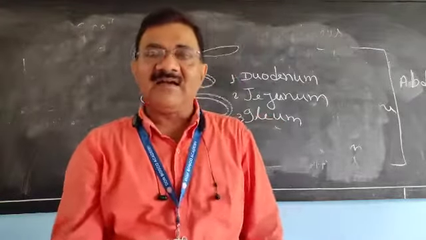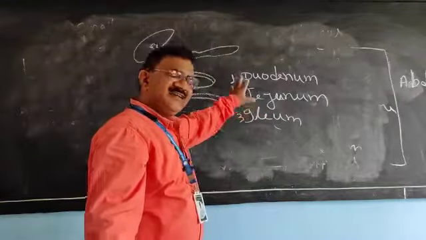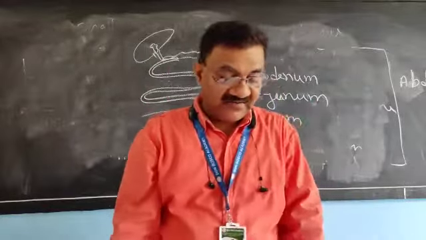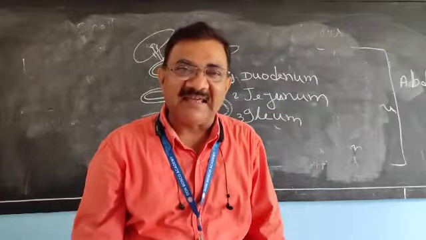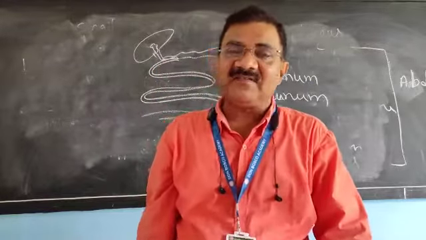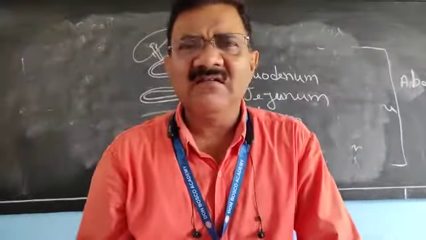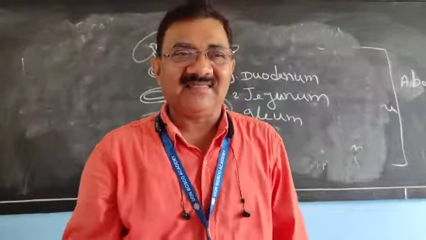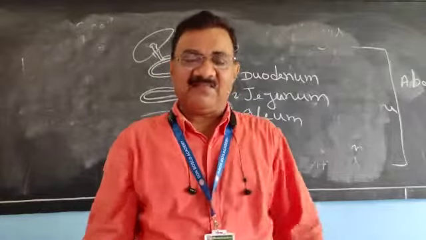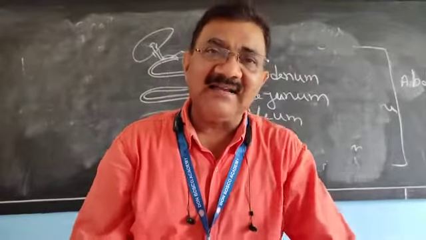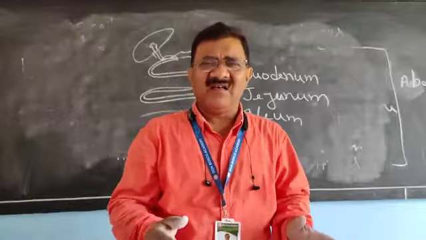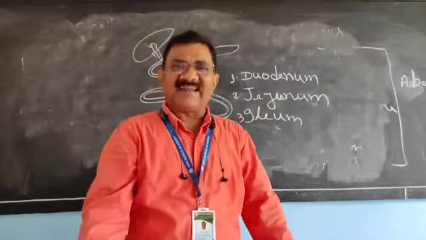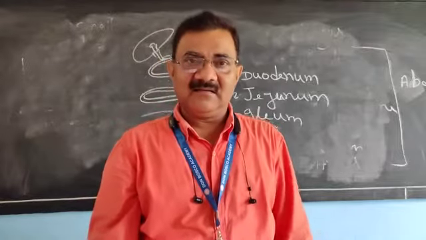Coming to the next part, that is the jejunum. It is part of the small intestine. Jejunum means empty. And why does it mean empty, dear children? About post-mortem you have heard. After death, the body undergoes post-mortem, and during post-mortem the doctor observes the reason or the time of death.